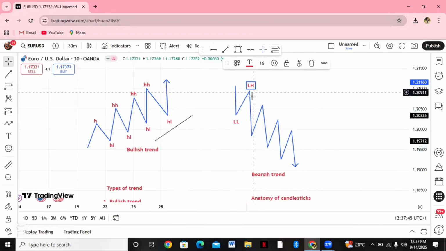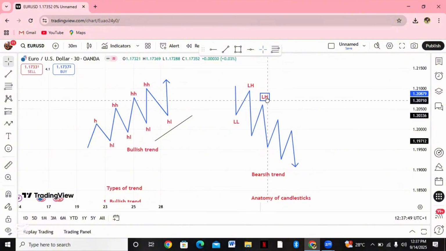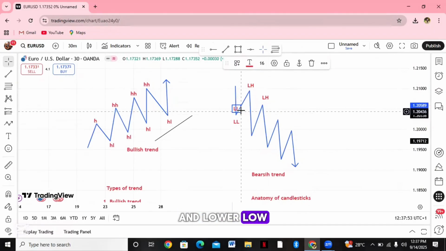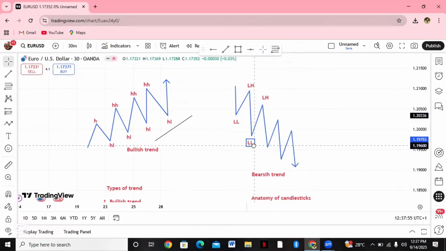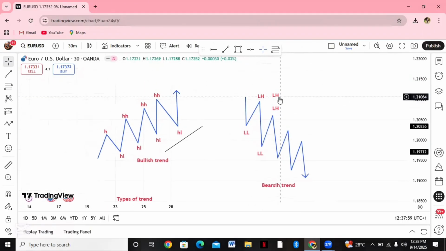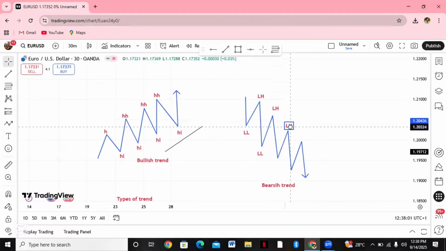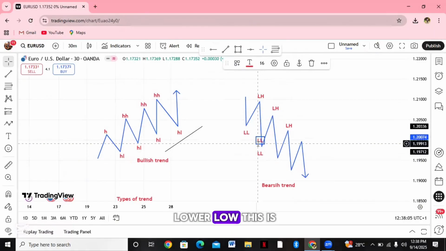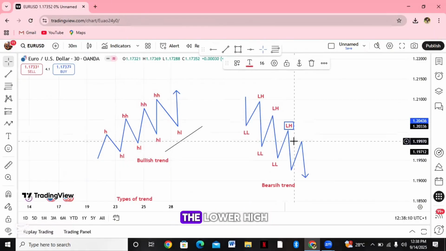Lower high and the lower low. Lower high, lower high and lower low. This is the lower high. And this is also the lower low. This is the lower high.